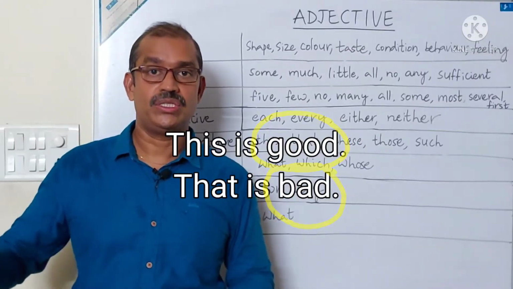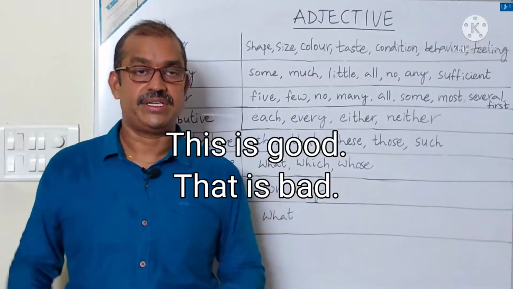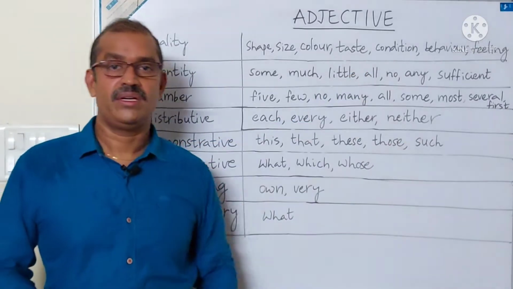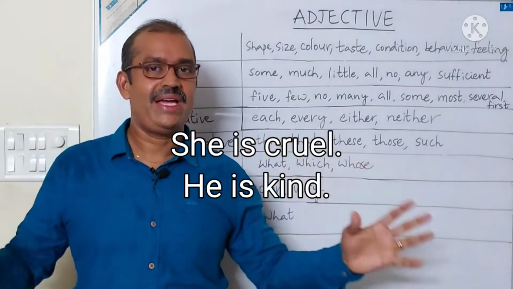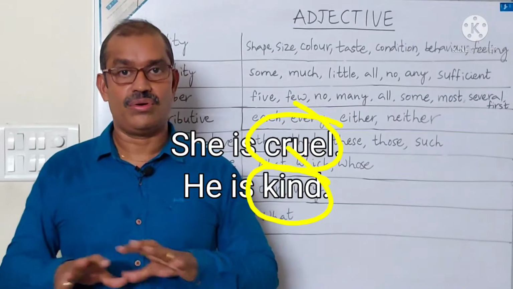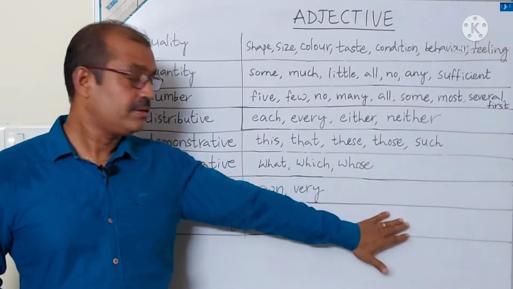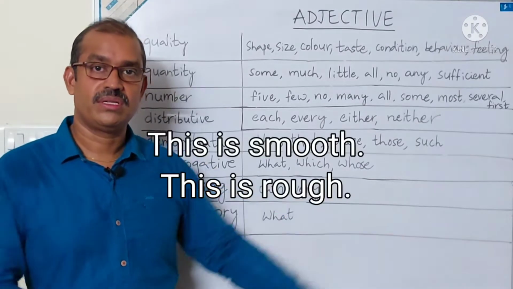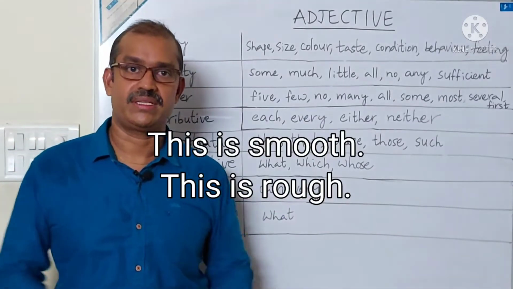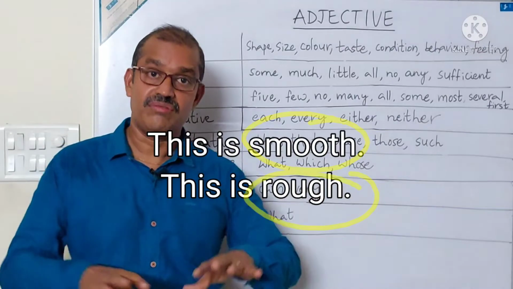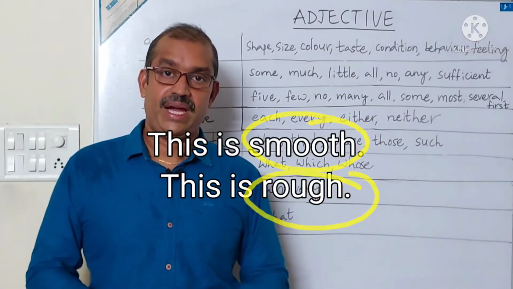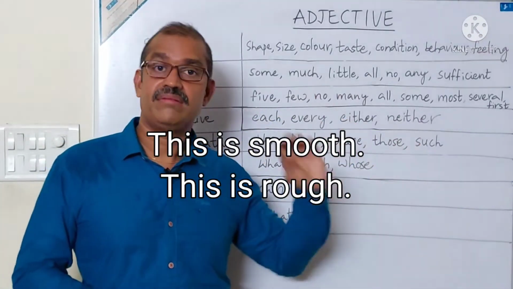Here bad and good tell the condition. Behavior. She is cruel. He is kind. Here cruel and kind are adjectives. Feeling. This is smooth. This is rough. Here smooth and rough are adjectives. They tell feeling.